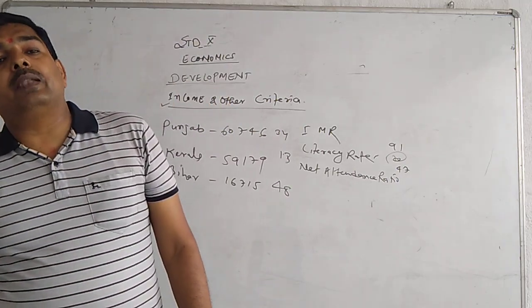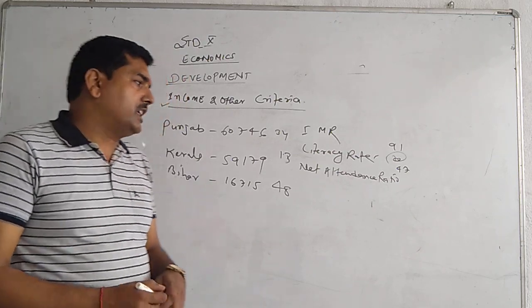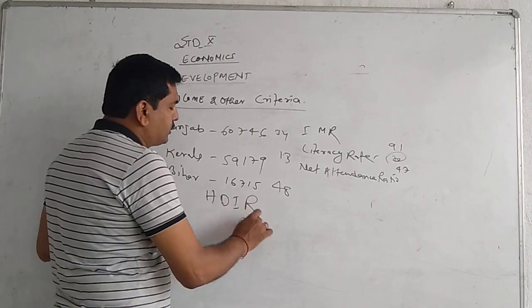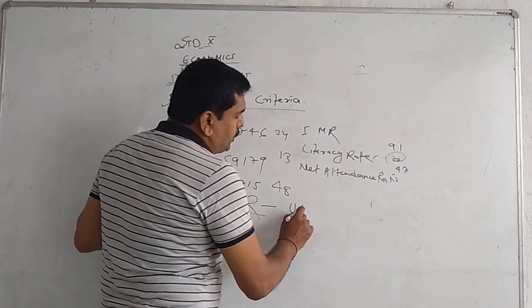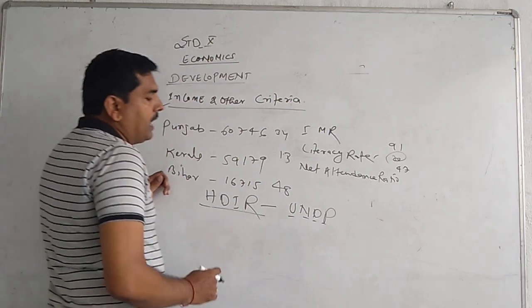Now, Human Development Index report, HDI. Next topic is HDI, Human Development Index. Look here. It is published by UNDP, the United Nations Development Programme.